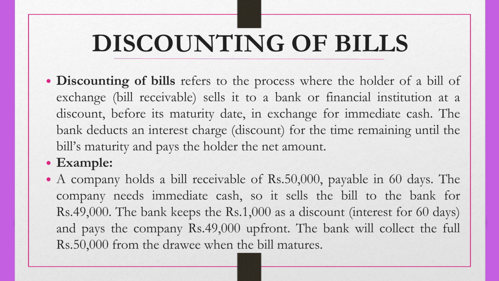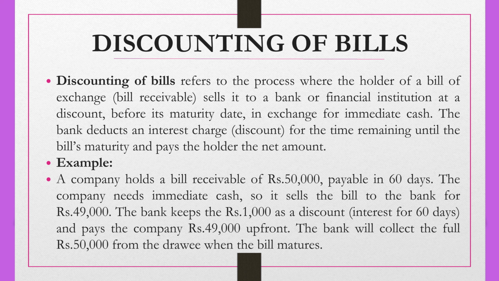Now, lastly, we will be discussing discounting of bills. So, what is discounting of bills? It refers to the process where the holder of a bill of exchange or a bill receivable sells it to the bank or financial institution at a discount before the maturity date in exchange for immediate cash. The bank deducts an interest charge or discount for the time remaining until the bill's maturity and pays the holder the net amount.